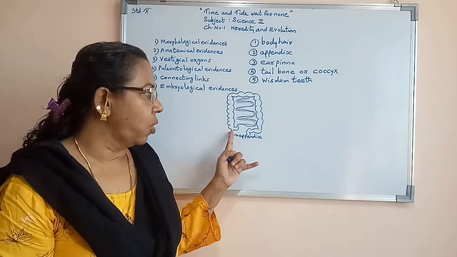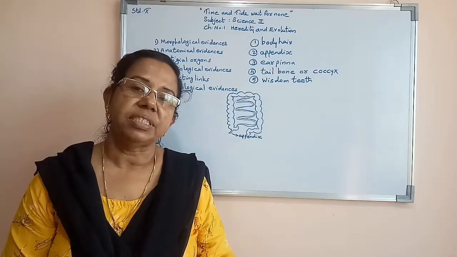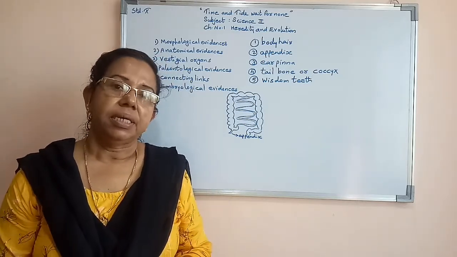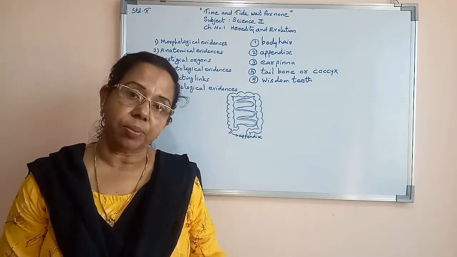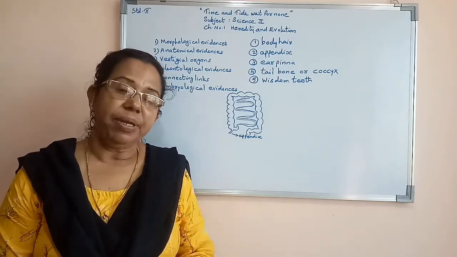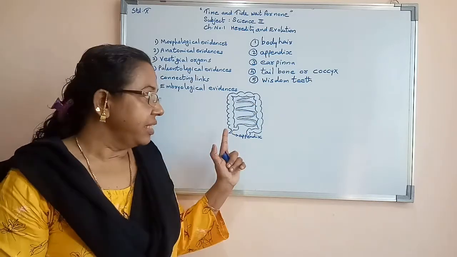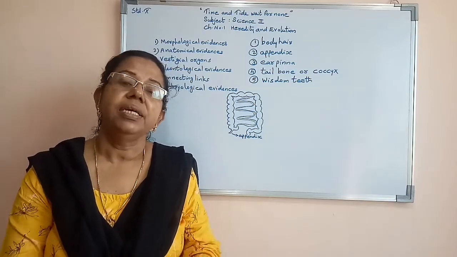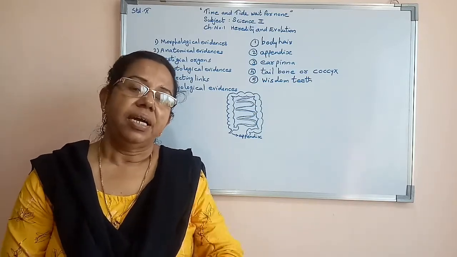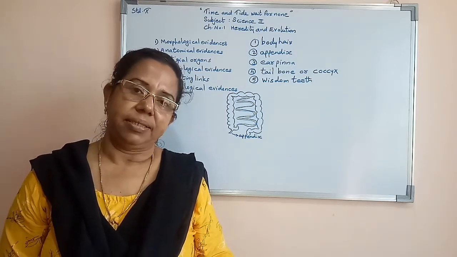Without this organ we can survive, there will be no problem of survival. But if any problem occurs in this organ, it has to be removed anyhow. In human beings, this organ has no function, but it is present in our body. That shows that we came from a common ancestor.